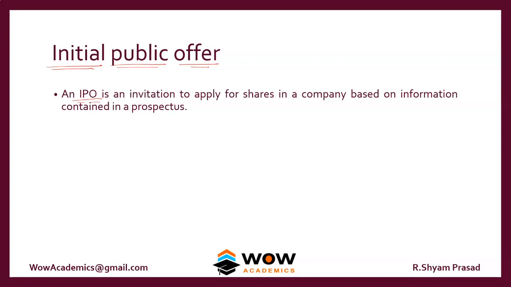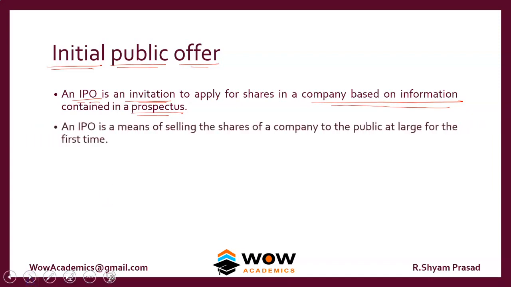In an IPO, you print out an invitation called a prospectus, which contains all types of information about your company: your sales, your profit, your accounting, corporate governance, risk policy, and you give this information to the public. The public will buy this prospectus and read it, and finally if they really like the company, they will try to buy the shares. So an IPO is a means of selling the shares of a company to the public at large for the first time.